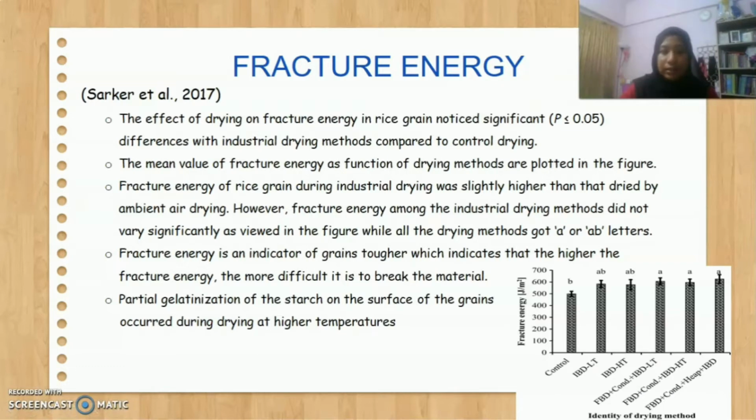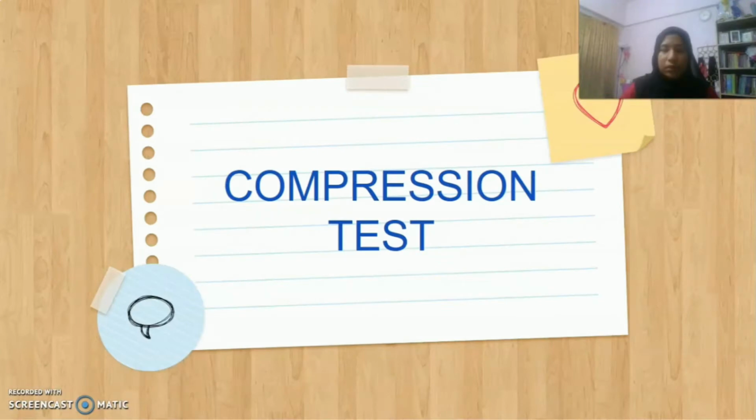Partial gelatinization of the starch on the surface of the grains occurred during drying at higher temperature. The differences between compression test and 3-point bending test: 3-point bending test is suitable in the drying industry of rice grain. Meanwhile, compression test is used to test the strength of the rice grain.